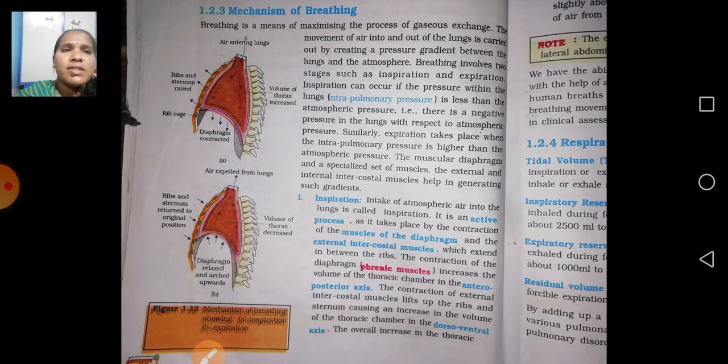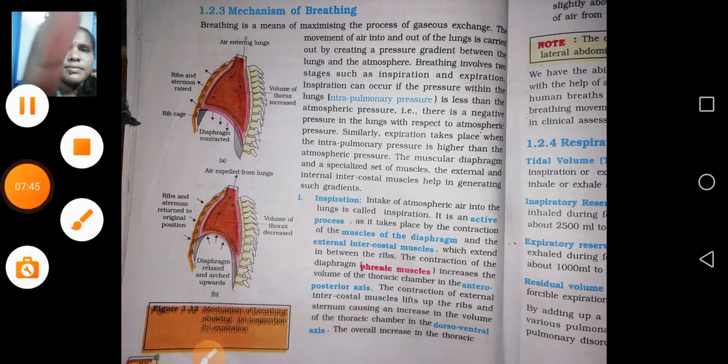What we have to write here: the muscles of the diaphragm, external and intercostal muscles are very helpful for the movements in the mechanism of breathing. Mainly you have to know that the mechanism of breathing is nothing but inspiration and expiration. These diagrams you also have to draw neatly, then only you will get more marks. It's clear. I am telling superficially, but you have to go through the questions and answers.